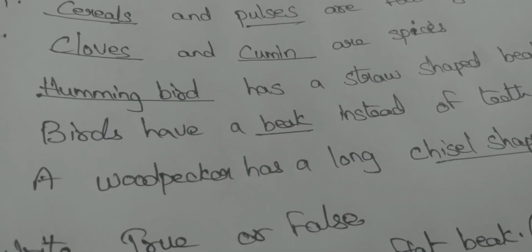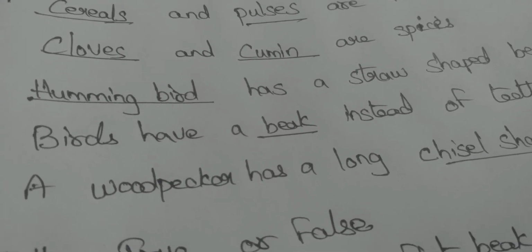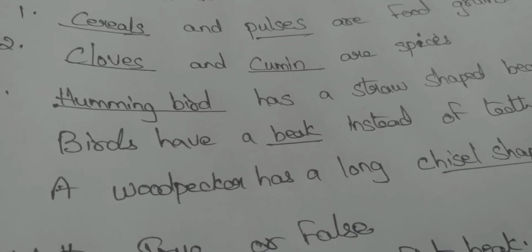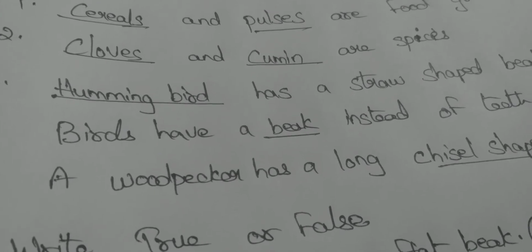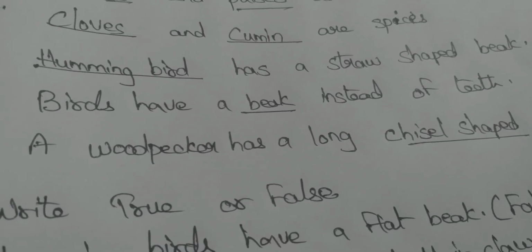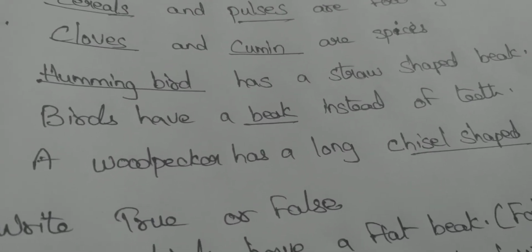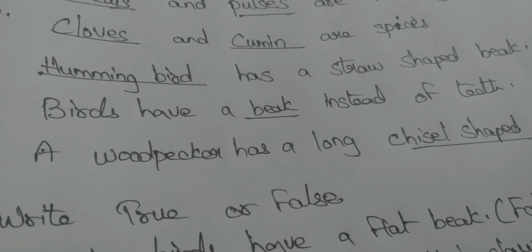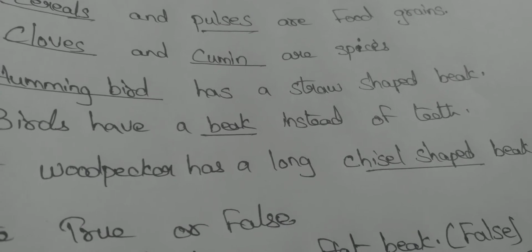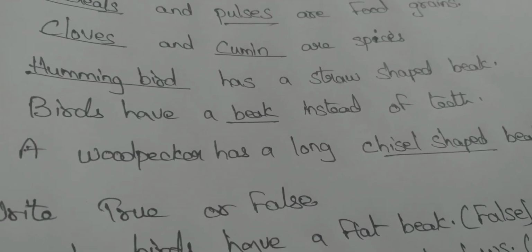Hummingbird has a straw shaped beak. Birds have a beak instead of teeth. A woodpecker has a long chisel shaped beak.